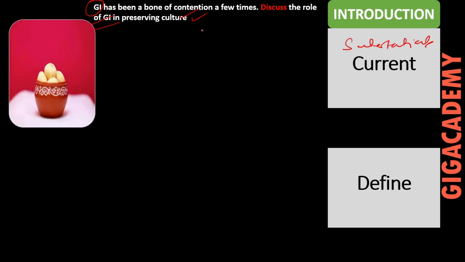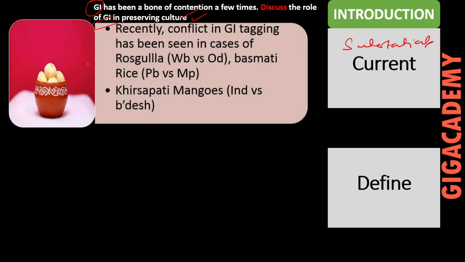Welcome back. I hope you have written the answer. Now let's discuss the answer approach for this question. Since the question has been asked in the context of bone of contention with respect to geographical indicator, in introduction we can substantiate the statement. So what we can write, we can recall from the current affairs, like we have seen that interstate